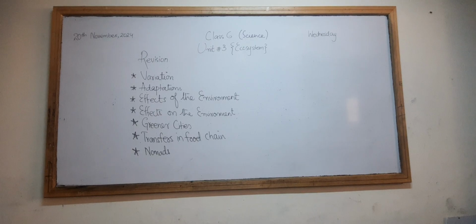So now the last topic is the nomads. What are nomads? Good. Nomads are the people that move from one place to another place. Why do people move from one place to another?